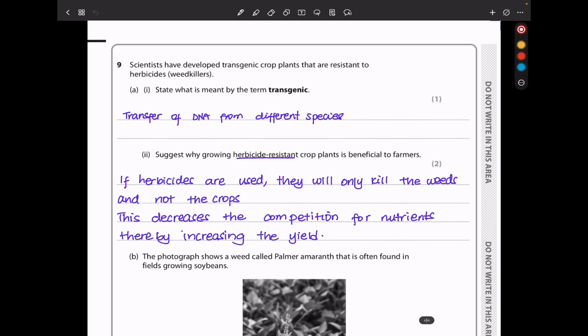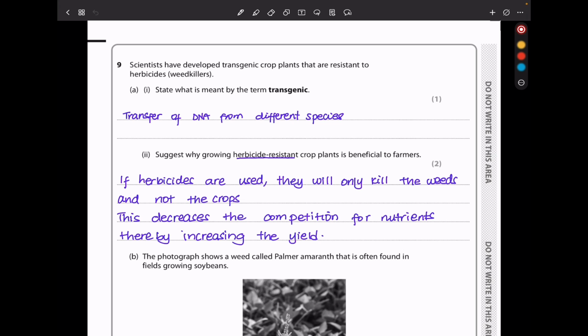Scientists have developed transgenic crop plants that are resistant to herbicides, which are the weed killers. They say state what is meant by the term transgenic. Transgenic means having DNA from 2 or more different species. So this is the transfer of DNA from one species to another, to create a transgenic organism.